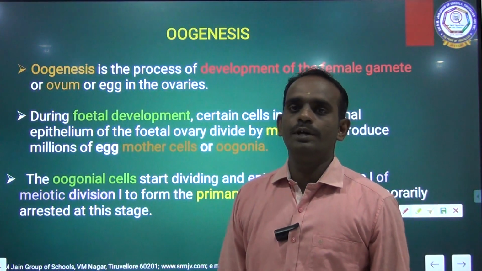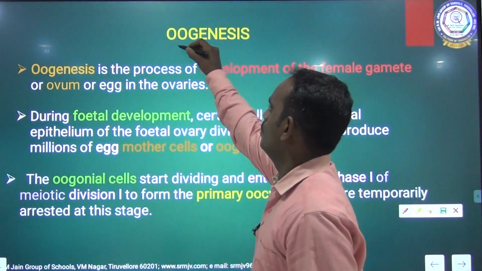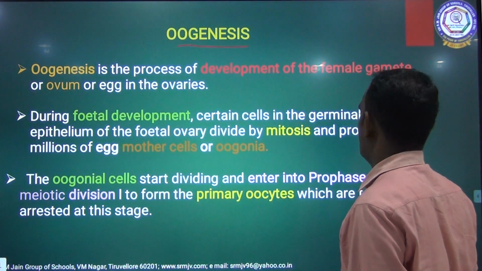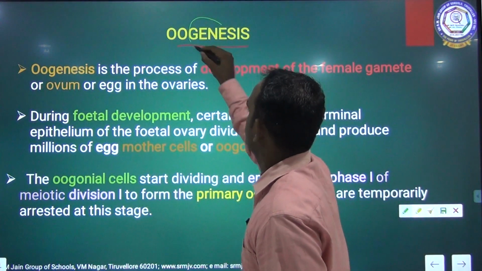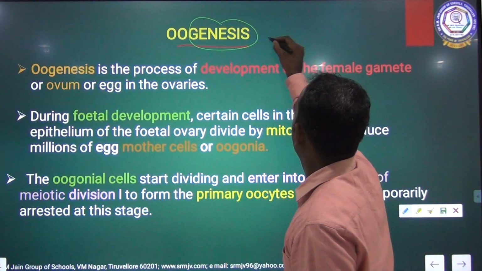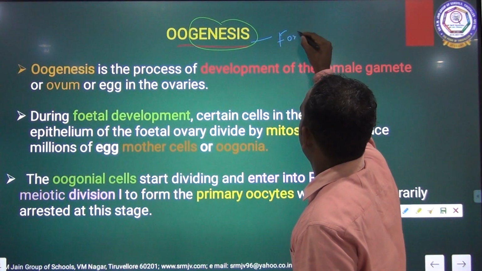Today, we are going to discuss oogenesis. The word genesis means formation.